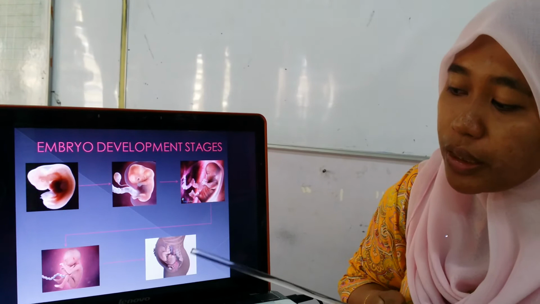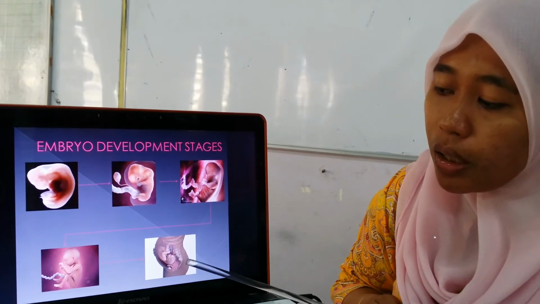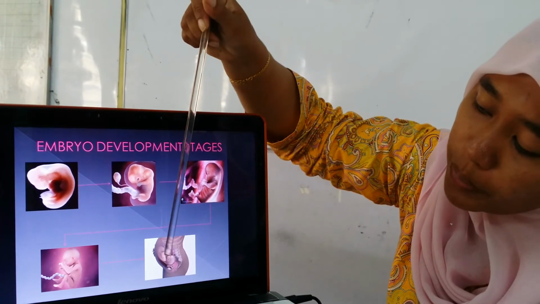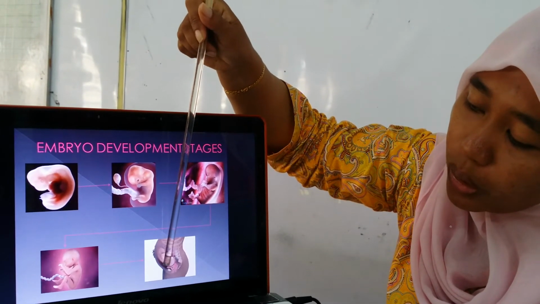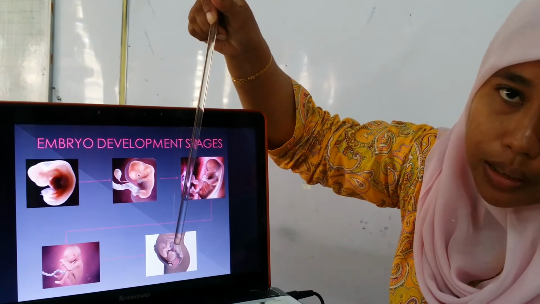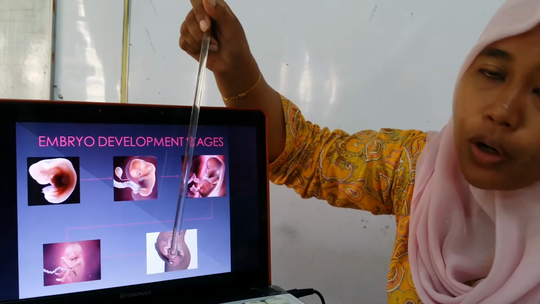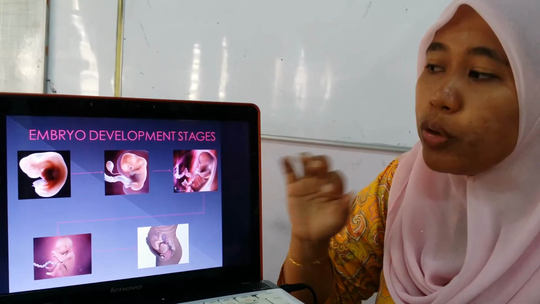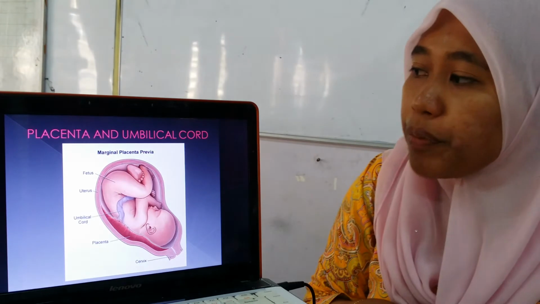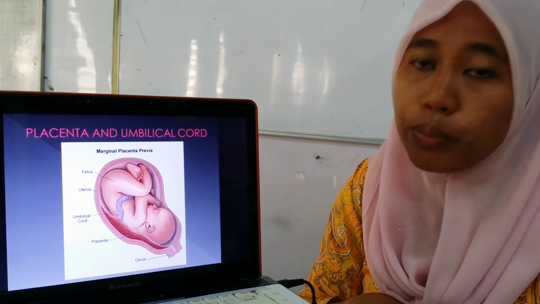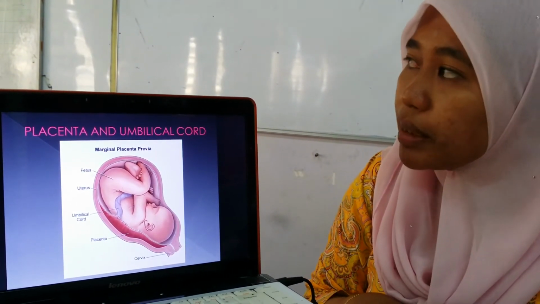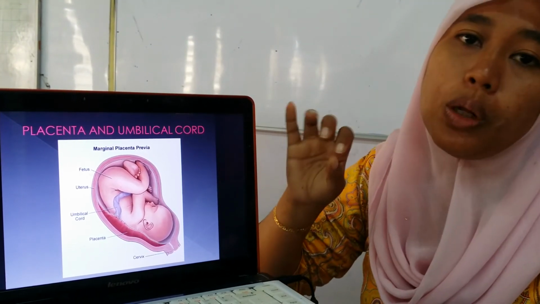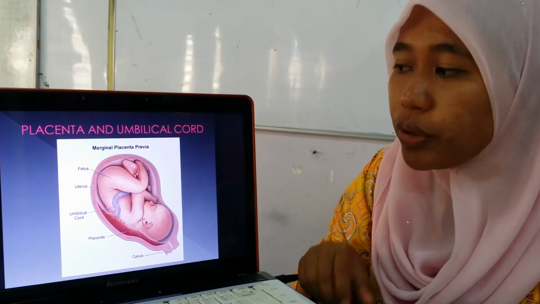After that, the fetus will be attached to the woman's womb. Also here, if you are able to see, the fetus will make sure that the head is downwards before it is released through the female cervix. So this is the embryo development stage. This is inside the woman's womb or uterus, with the placenta and also the umbilical cord. This is how babies look inside the woman's uterus.